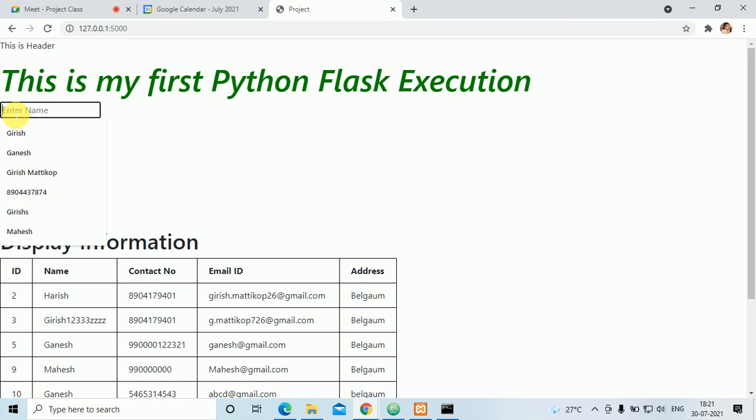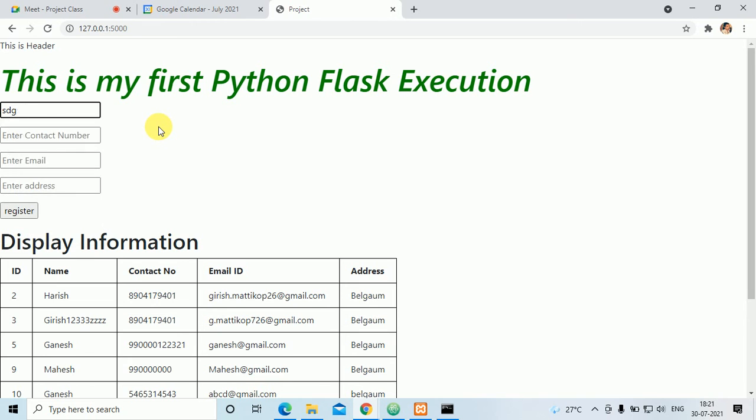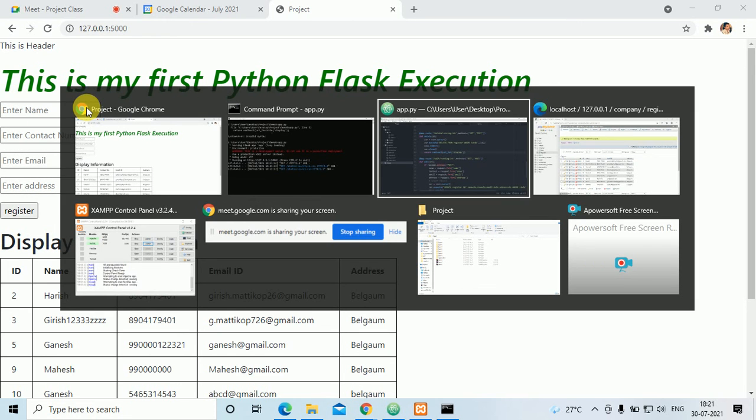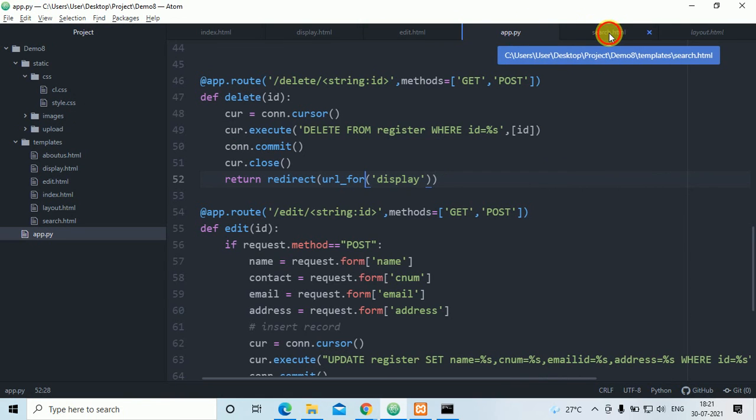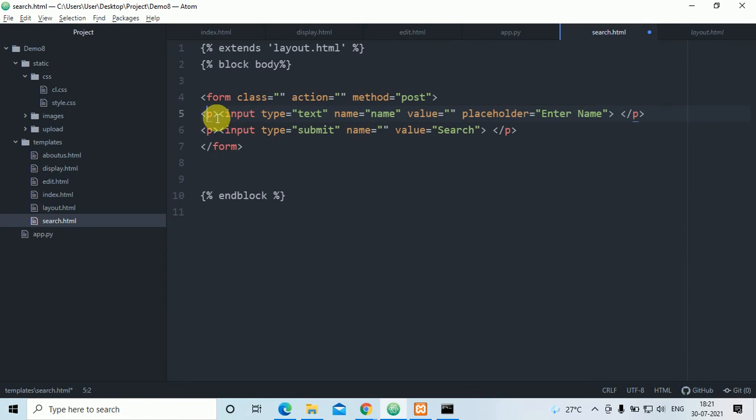This is known as what? Placeholder. This enter name is there now. So this is known as a placeholder, enter name. Right now in search.html, I have written only input text, and here name is equal to name, means whatever text I enter, that information will go to the app.py. We don't require this button, only the button we need, that is type submit, and value is search. When I click on this button, whatever I enter will go to the app.py.